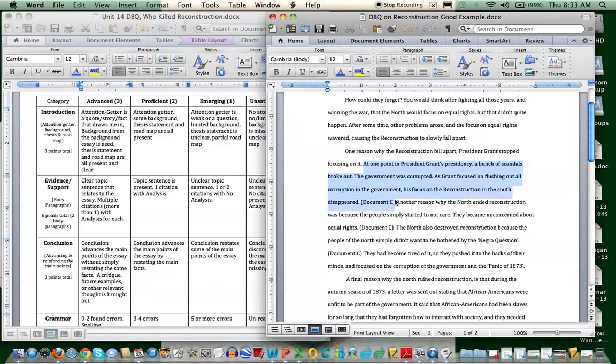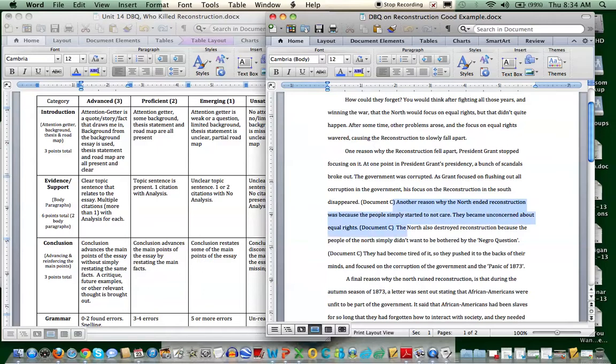Alright, so they're citing document C. So I know there's already at least one citation present. And they're talking about the corruption, a bunch of scandals broke out, so there's even a little bit of analysis in there as well. Another reason why the North ended Reconstruction was because people simply started to not care. They became unconcerned about equal rights.